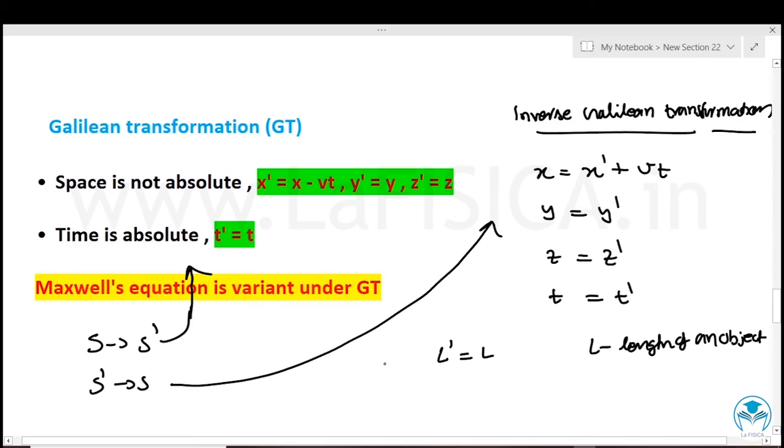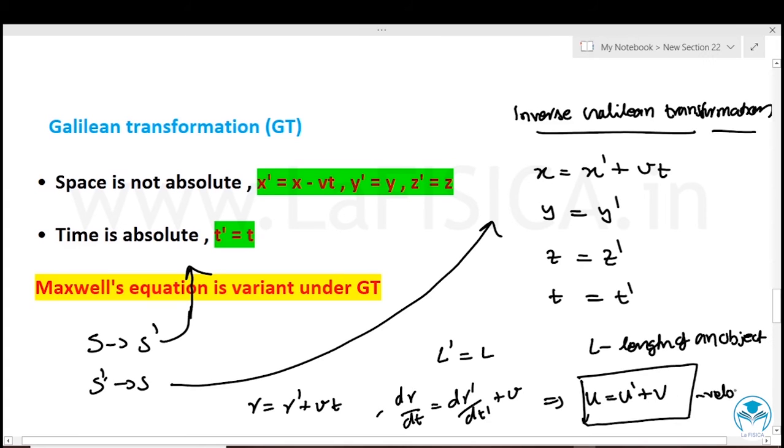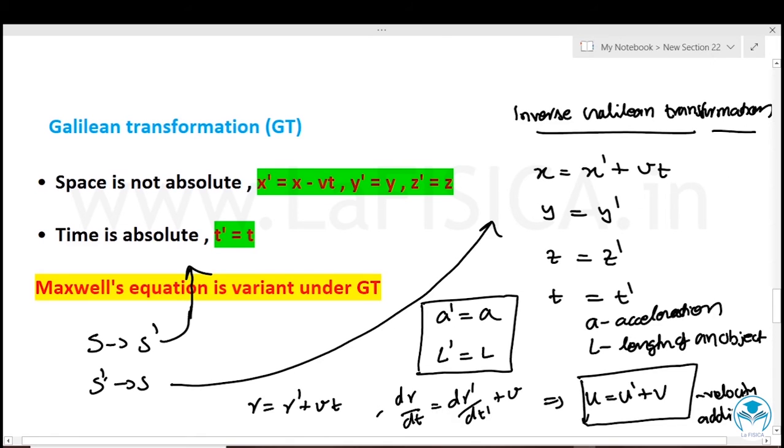From the inverse Galilean transformation, we have R equals R dash plus Vt. So if you take the derivative on both sides, you will get dr by dt equals dr dash by dt dash plus v, which implies u equals u dash plus v, which is called the velocity addition in Galilean transformation. But if you take the acceleration, you can see it is invariant under Galilean transformation, which implies a dash will be equal to a. So the length and the acceleration are invariant.